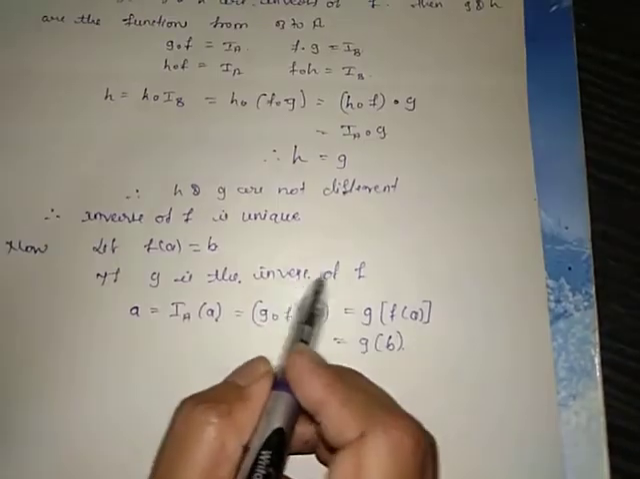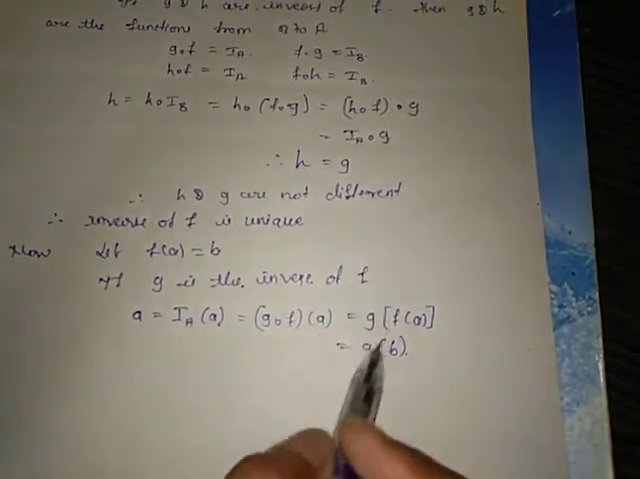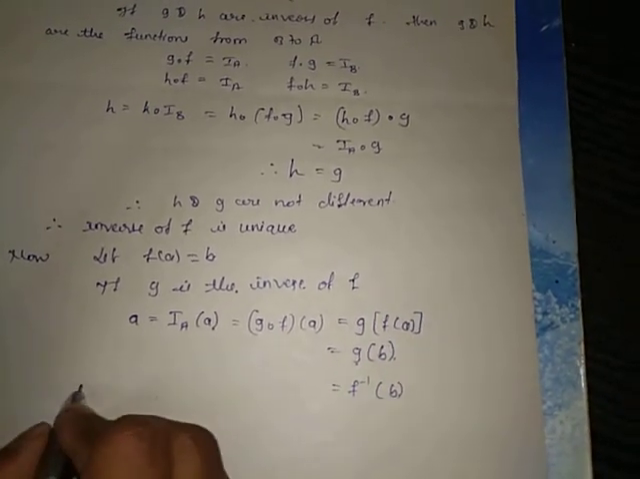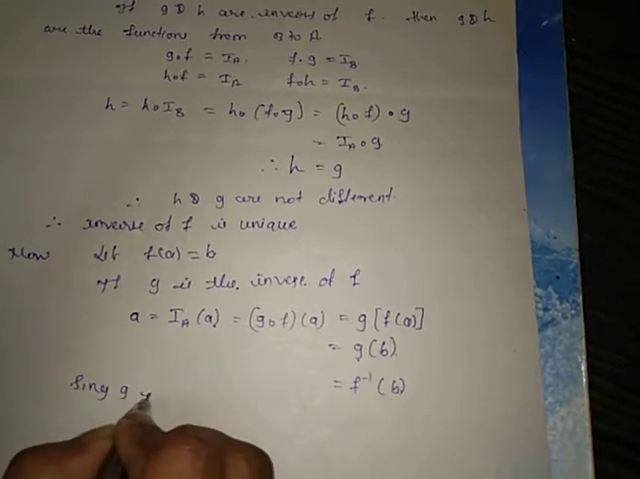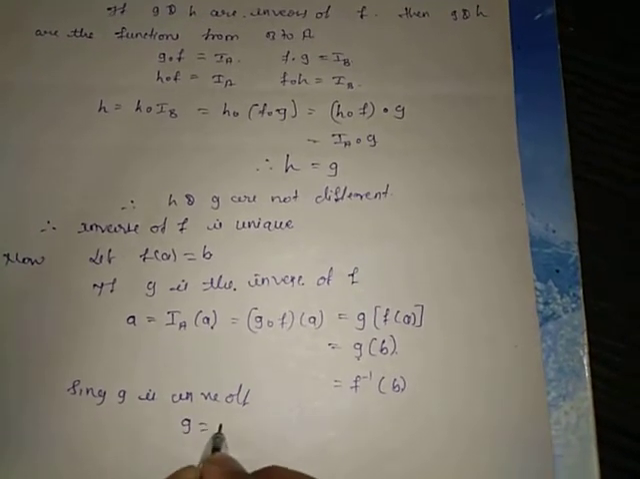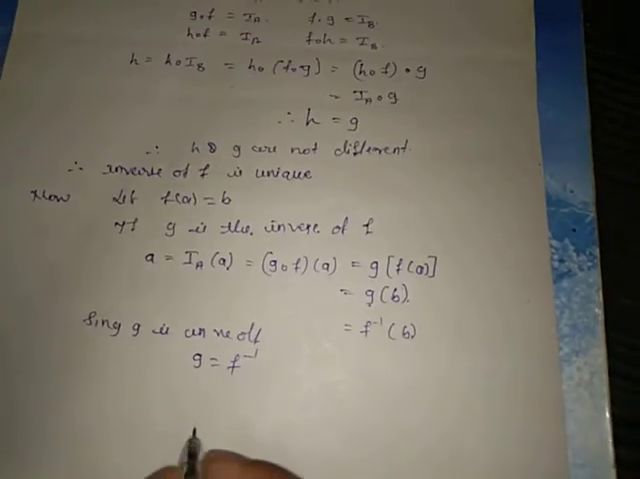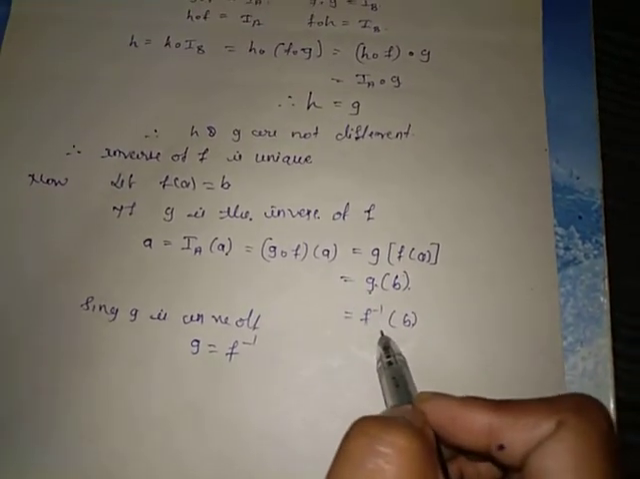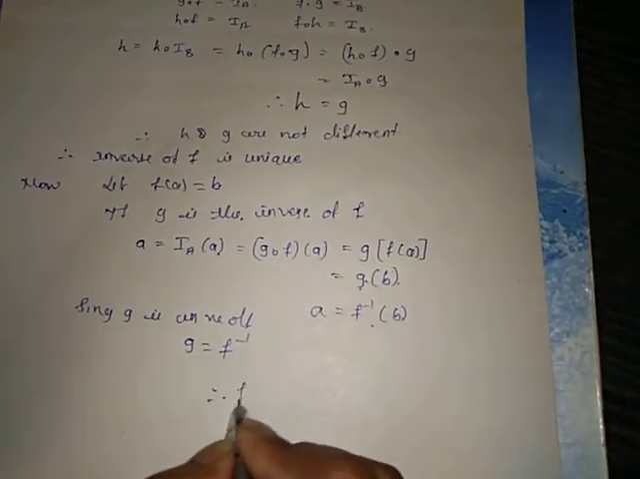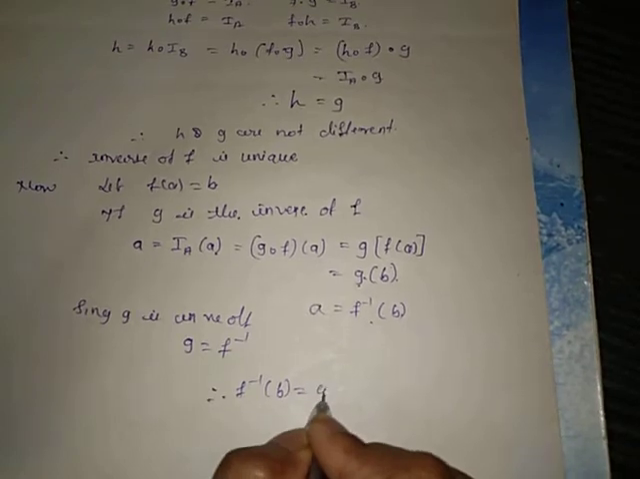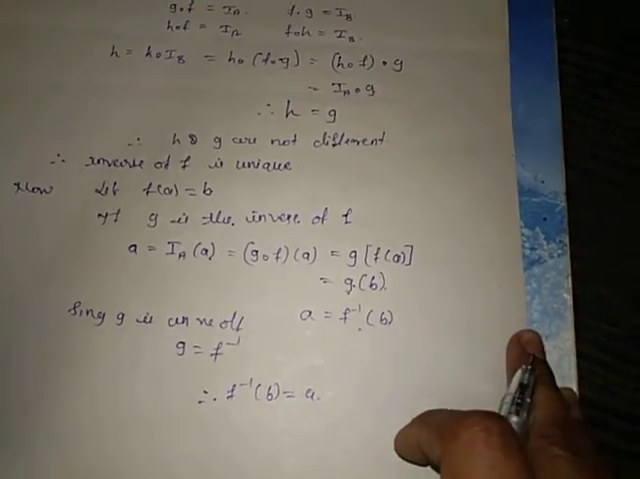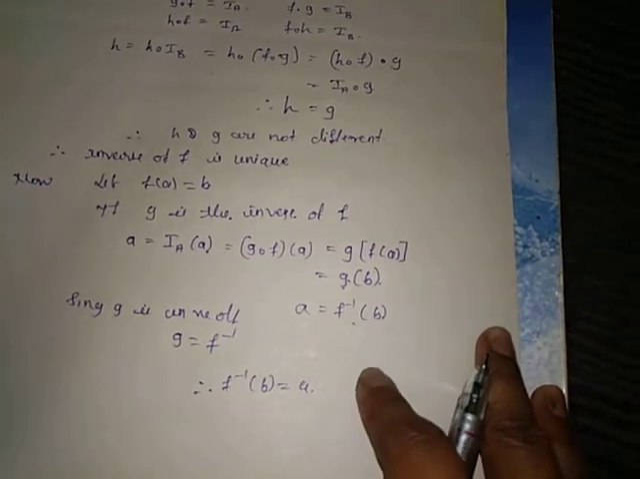If g is the inverse of f, g can be replaced by f inverse. Since g is the inverse of f, g equals f inverse. So g of b is replaced by f inverse of b, that is equal to a. Therefore f inverse of b equals a here.